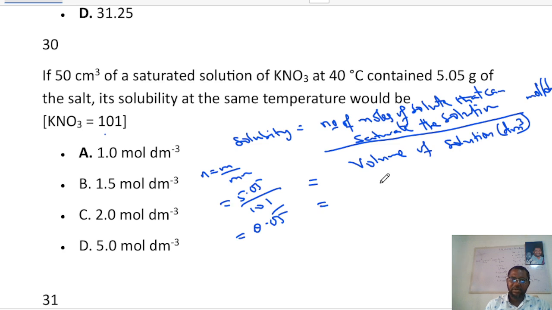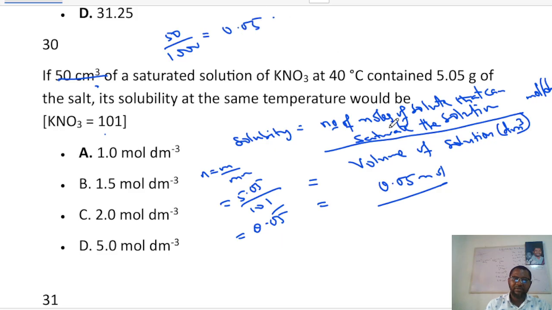So that means this is 0.05 mole divided by the volume. The volume is 50 cm cube. You can divide 50 by 1000, that will also give us 0.05 dm cube. Dividing cm cube by 1000 will give us dm cube. So that's what we have here.